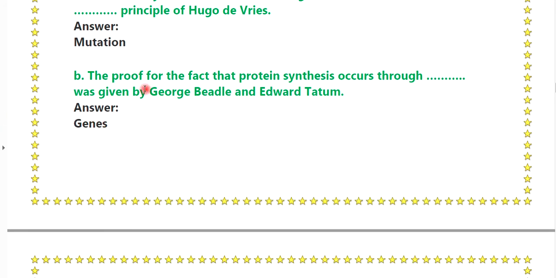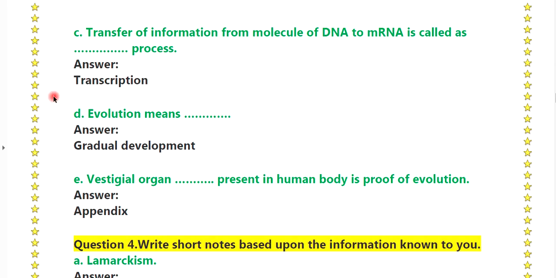B point: the proof for the fact that protein synthesis occurs due to dash was given by George Beadle and Edward Tatum. It's the genes. C: transfer of information from the molecule of DNA to the mRNA is called a dash process.